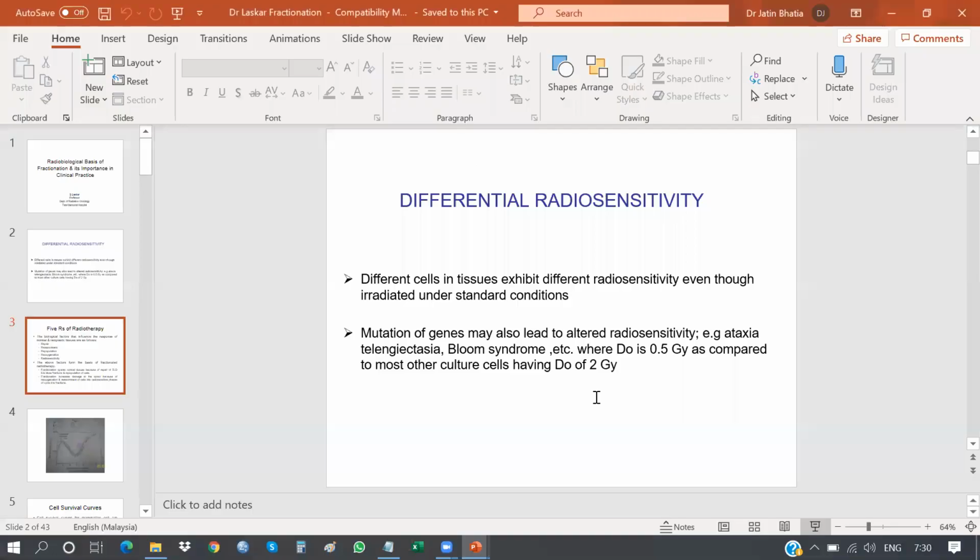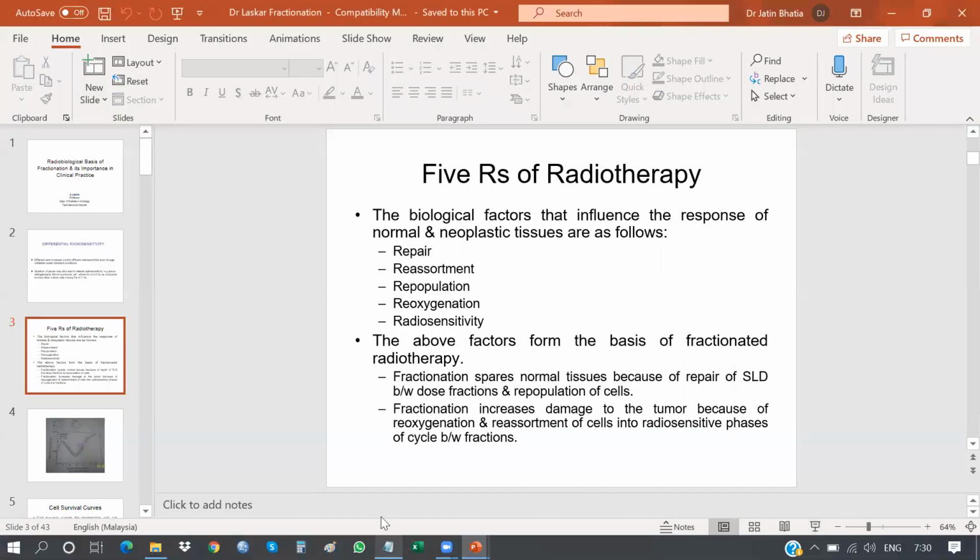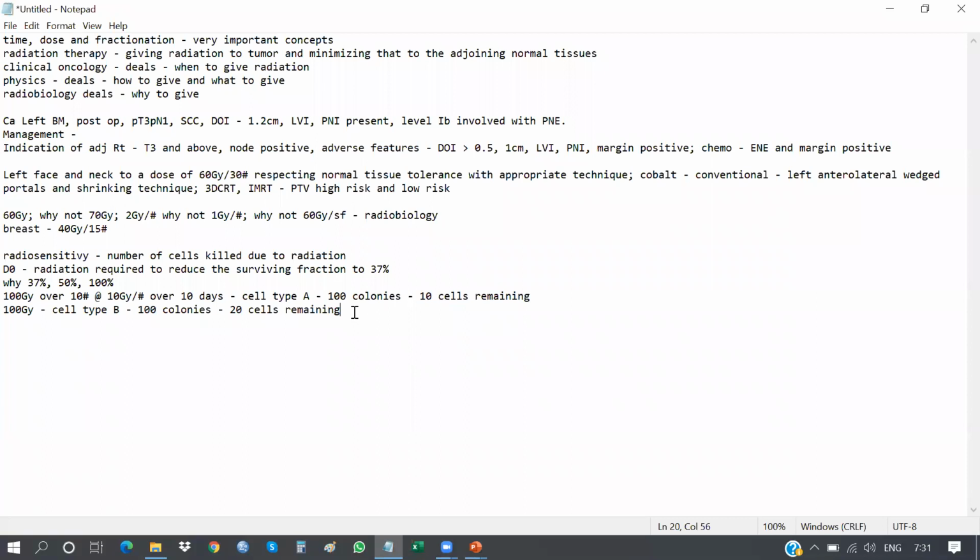So for this slide, again, the concepts. First we discussed cell survival curves, another entire topic in itself. The second is the 5 R's of radiobiology. Very important question. These two are very important from an exam point of view and also from a concept point of view.